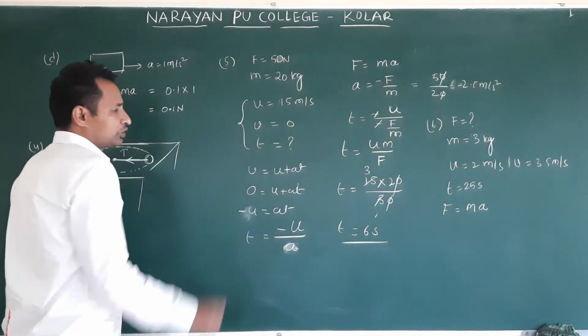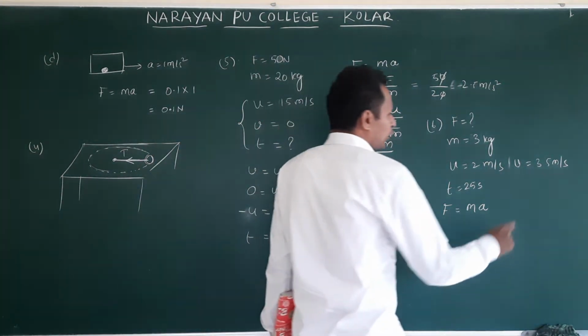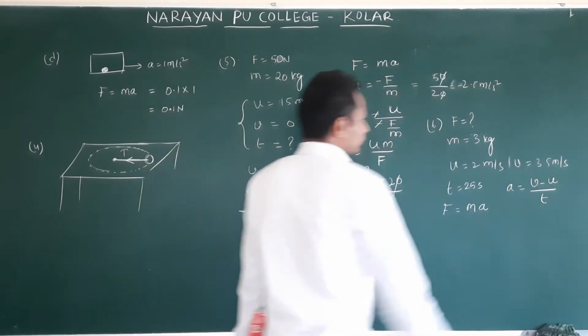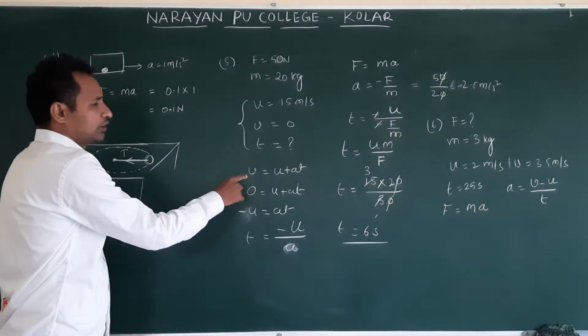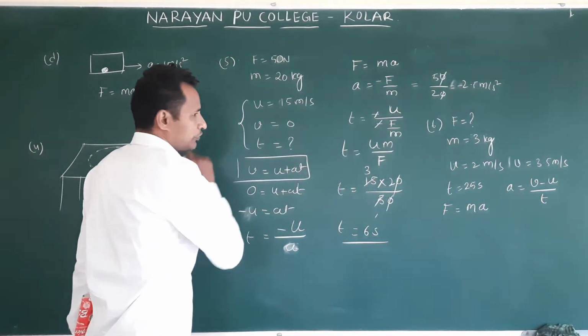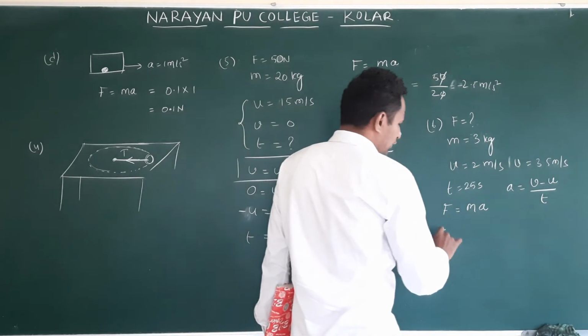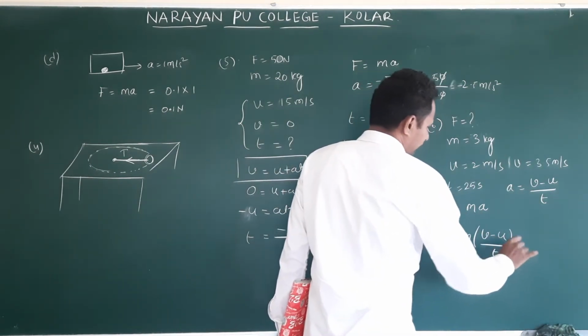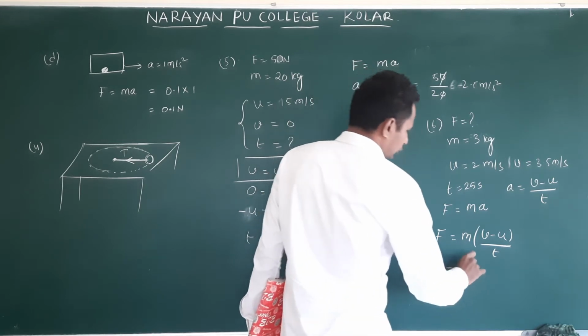From a kinematic equation, we write A is equal to V minus U by T. Clear? This equation I am saying. Then the required force F is equal to M into V minus U by T. What is M? 3.